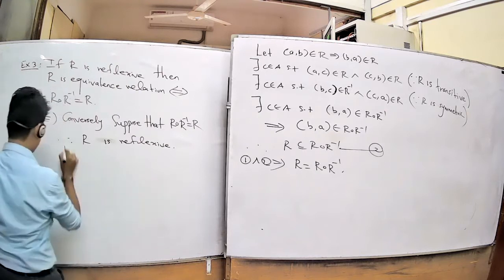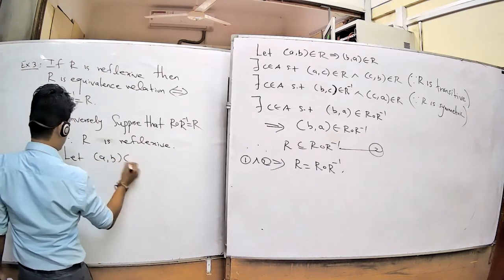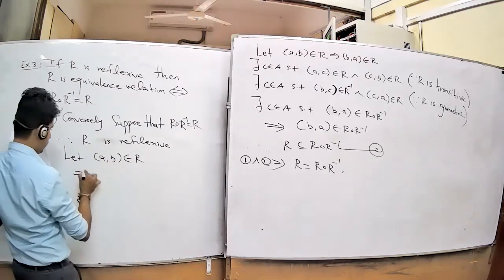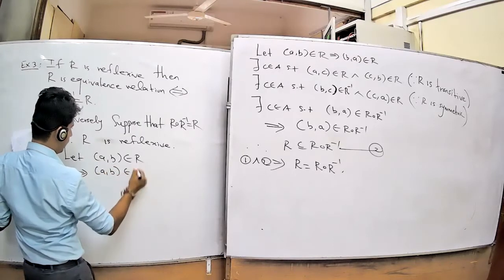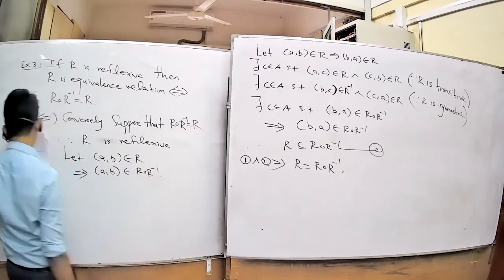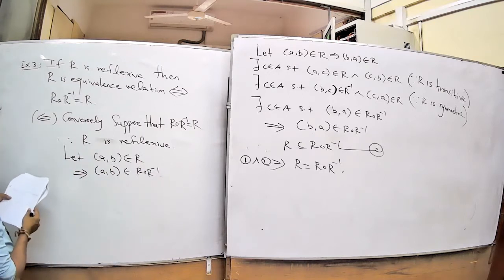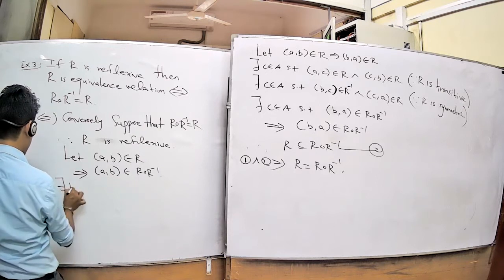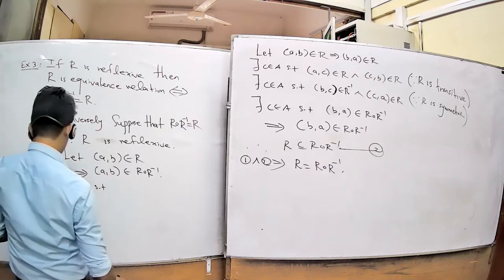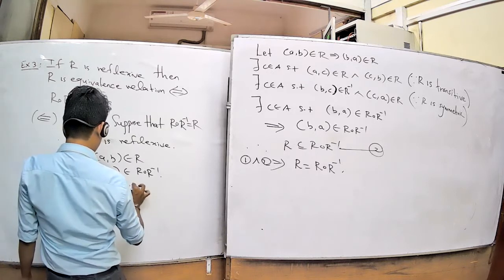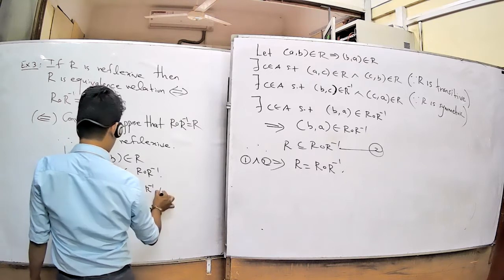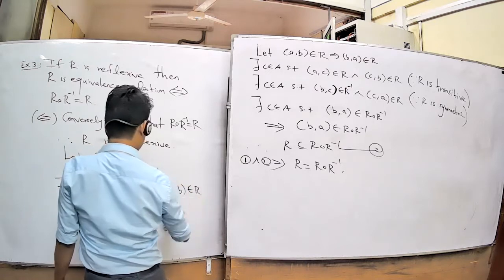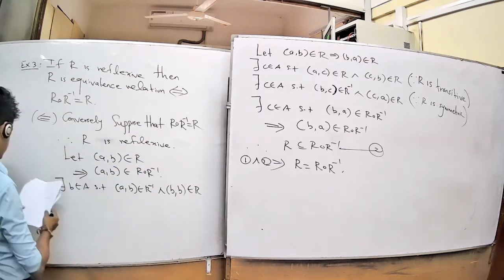For that, take one element (A, B) belonging to R. For symmetry, you want to show that (B, A) also belongs to R. But R equals R composition R inverse, so (A, B) belongs to R composition R inverse. Therefore, we can use the composition property. Take B belonging to A such that (A, B) belongs to R inverse and (B, B) belongs to R. R is reflexive, that is okay, (B, B) belongs to R.